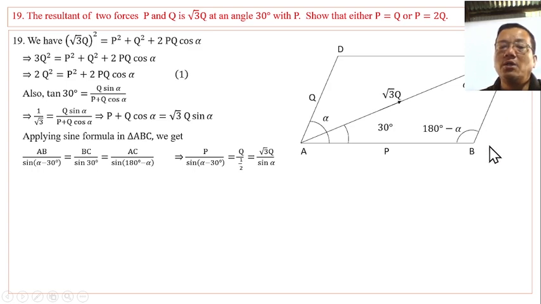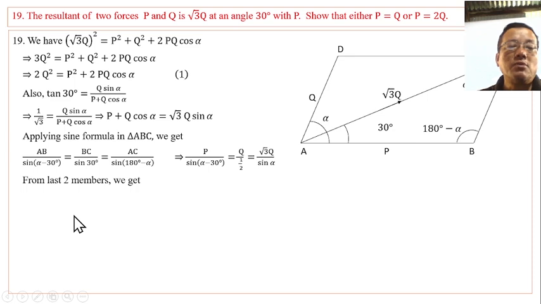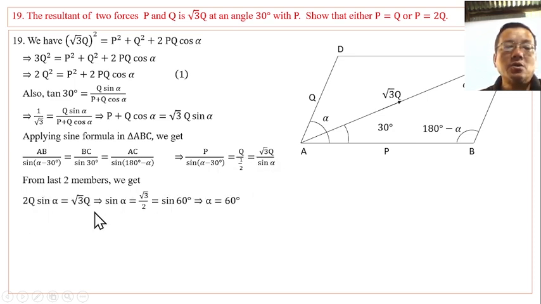Angle C is 180 degree minus alpha, so BC is Q and AC is √3 Q. Sine of alpha minus 30, with sine 30 being half, gives the sine of alpha. From the last two members, we get alpha equal to 60 degree.